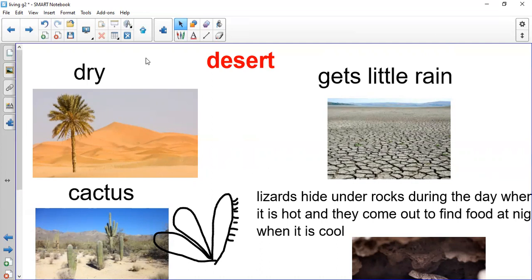So the first place that we studied today was the desert. Repeat after me: desert. The desert is dry. It gets little rain. We have the cactus to store water, and we have lizards. It's one of the kinds of animals that live in the desert. And the lizards hide under rocks during the day when it's very hot because they cannot stand the heat of the desert. And at night, they come out to look for food when it is cool. Okay, grade 2.